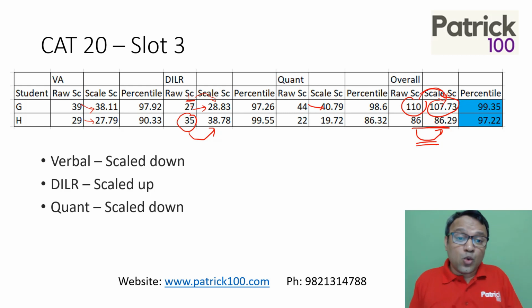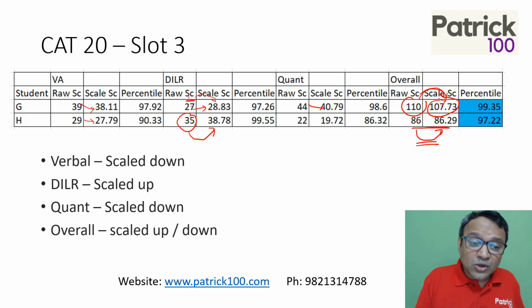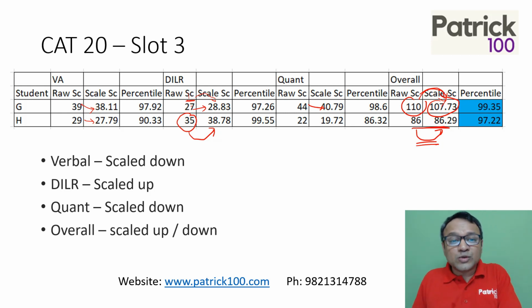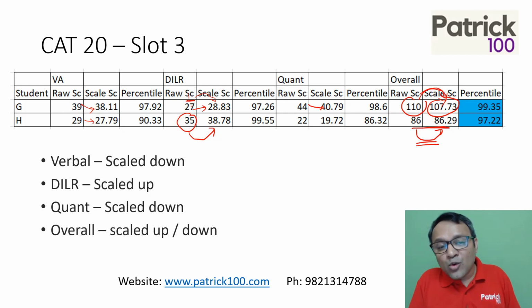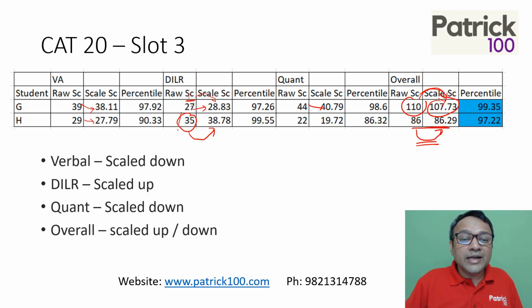So that means your overall scaling doesn't only depend on the overall score but also on how you score individually. Notice student H: the reason his scores were scaled up, though for most of the students in slot 3 the scores were scaled down, is his DILR score. A high DILR score helped him get a higher uptick, and that helped him get a scaling which is up. I hope this helps you understand how the scaling is done.